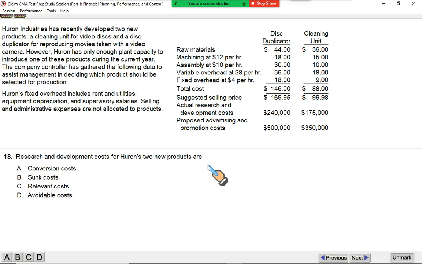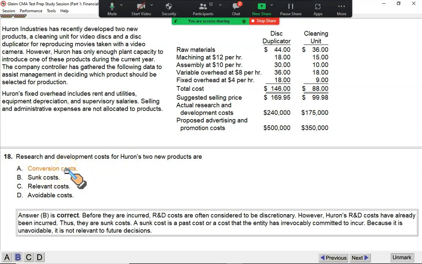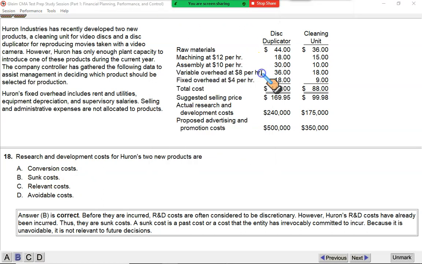That makes sense. Next, research and development cost for Huron. Look at this. Actual research and development cost which has already been paid. Actual research and development cost means it has already been paid. So such a cost is called sunk cost. Conversion cost is the sum of direct labor and factory overheads. Relevant costs are all those future cash outflows that will be incurred in the future. And avoidable costs are those costs which we can avoid completely, or we can reduce by performing that operation more efficiently. So this is incorrect as well.